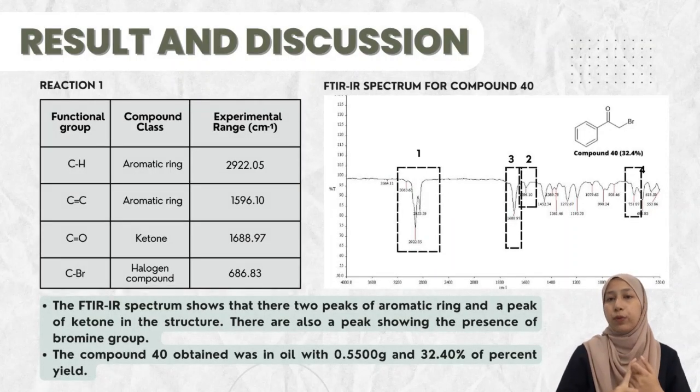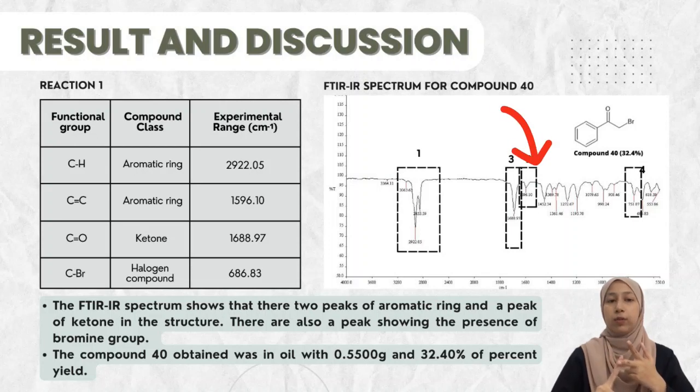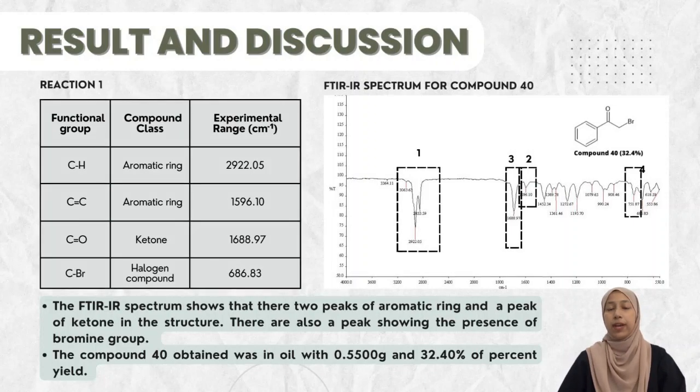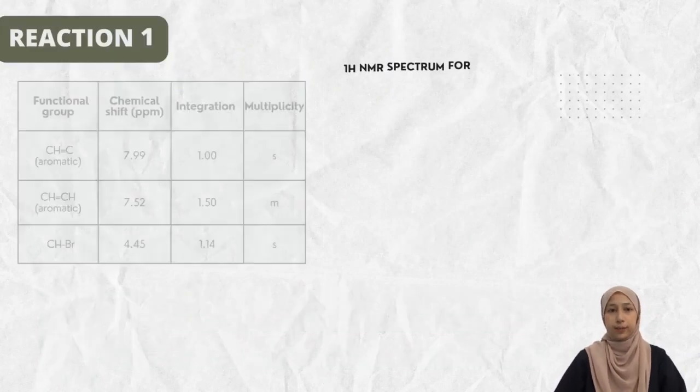First is compound 40 and compound 40A. This is the FTIR spectrum for compound 40. From the spectrum, there are 4 functional groups that can be obtained. First is C-H for the aromatic ring, C=C for the aromatic ring, C=O for the ketone, and C-Br for the halogen group. Compound 40 was obtained in oil state with 0.55 gram and 32.4% yield.